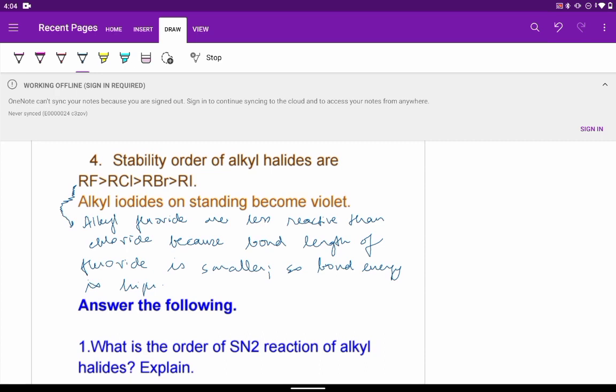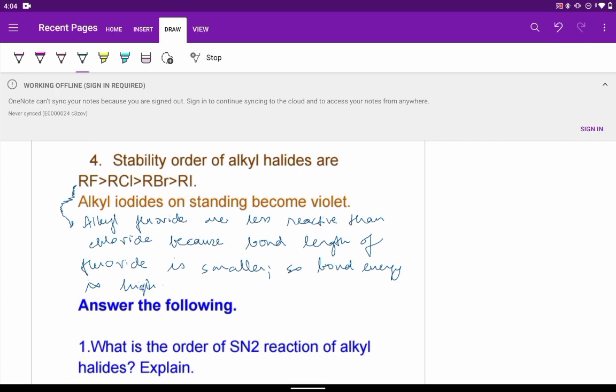Alkyl fluorides are less reactive than chloride because bond length of fluoride is small, because atomic size is small for fluorine. So the bond energy is high. Because of high bond energy, there will be stability. So this is the reason I have given for the order.